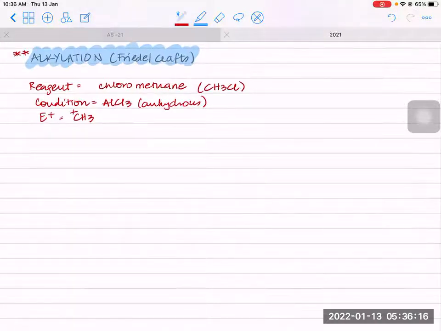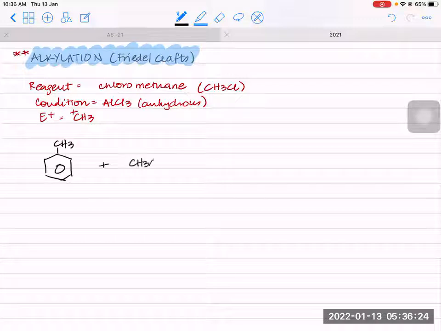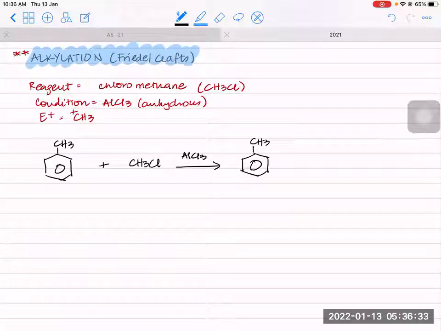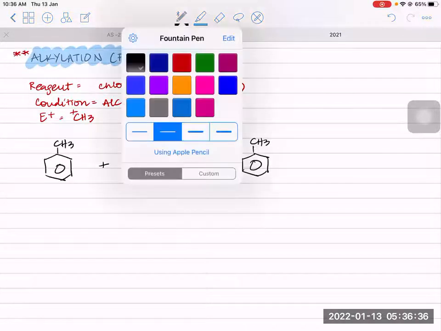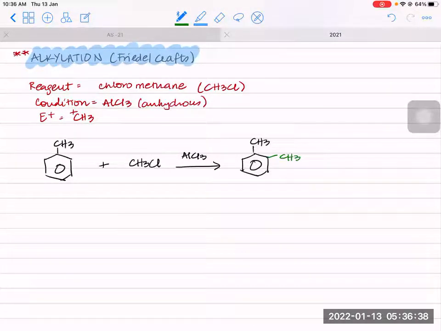Now, we have methylbenzene, and to this we want to add another methyl group. So we have CH3Cl, and I'm showing the overall reaction in the presence of AlCl3. The CH3 is right here. Now the incoming CH3 can go on either position number 2 or position number 4. That's what we've seen. So one possible product is 1,2-dimethylbenzene, with methyl groups on both carbon 1 and carbon 2.